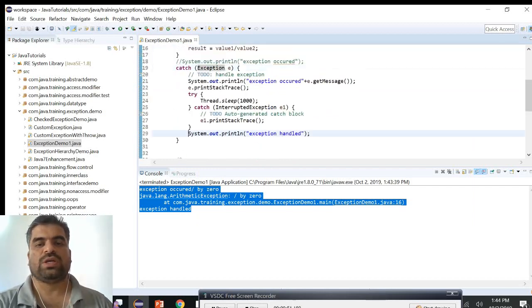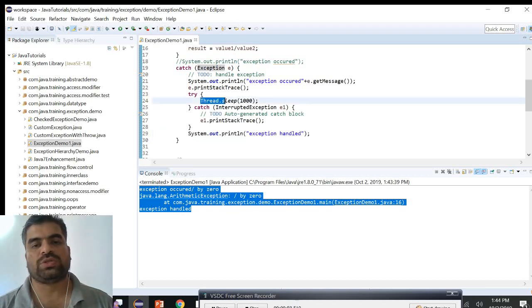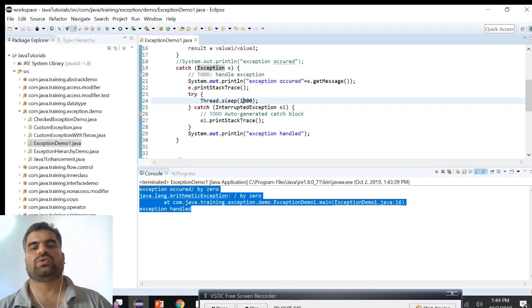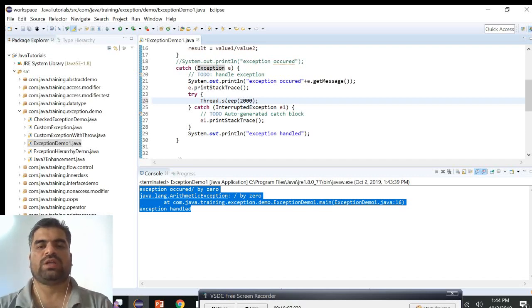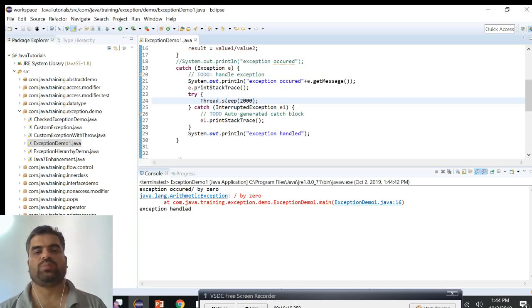So let's see this code. We want to write this message at the end of the program execution. To make sure of that, we use the Thread class to sleep for some time. We can increase that sleeping time again. We can see that it paused the execution a little while, and then the final message was printed, which says the exception is handled.